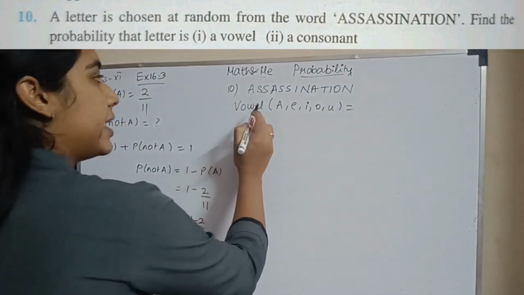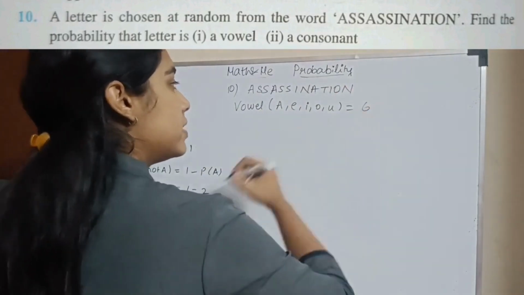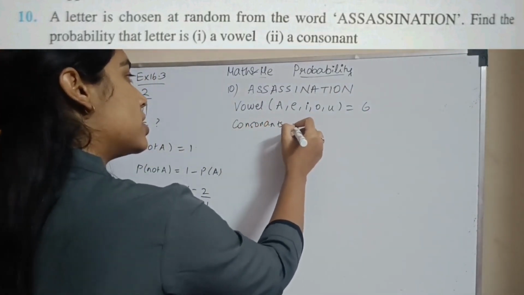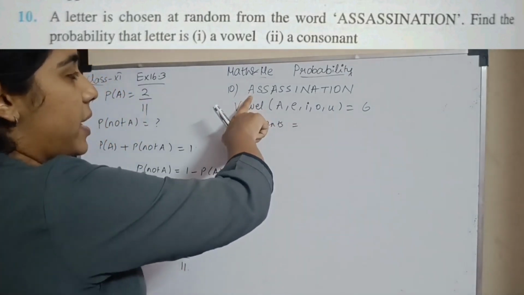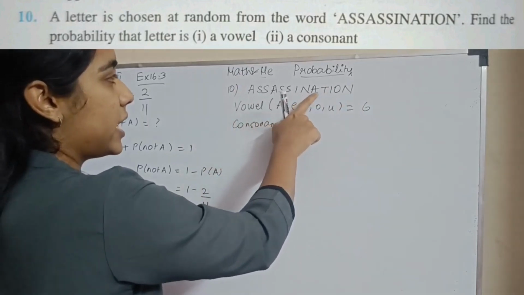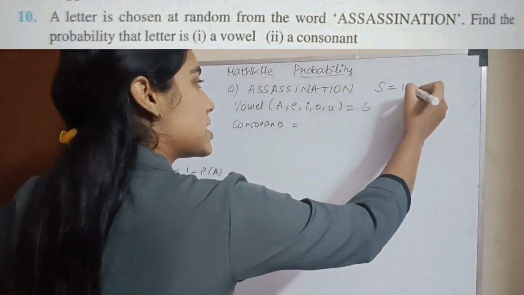I have 1, 2, 3, 4, 5, 6. I have 6 vowels. What are consonants? Consonants are the remaining letters. So how many do I have in total? 1, 2, 3, 4, 5, 6, 7, 8, 9, 10, 11, 12, 13 letters in total. So my total sample space is 13 letters.